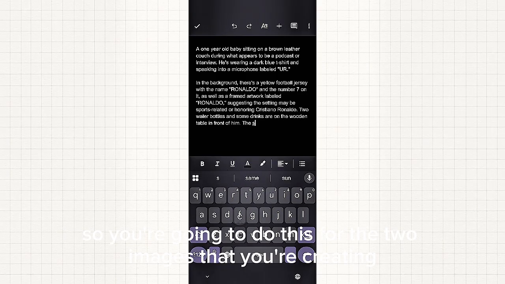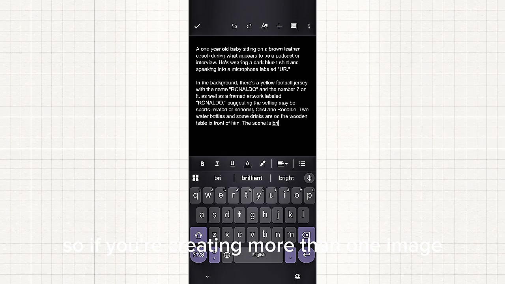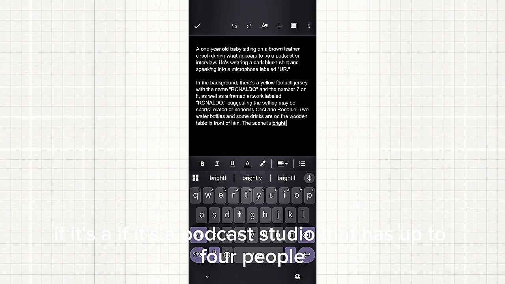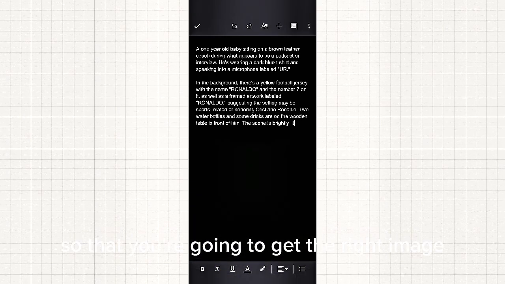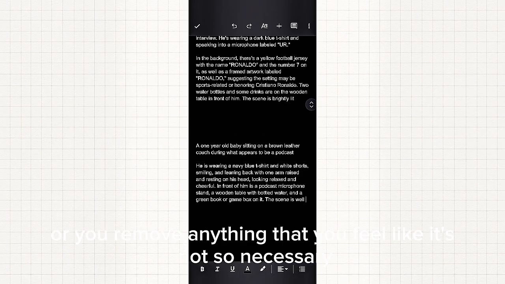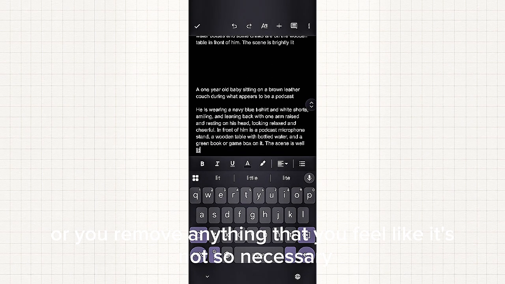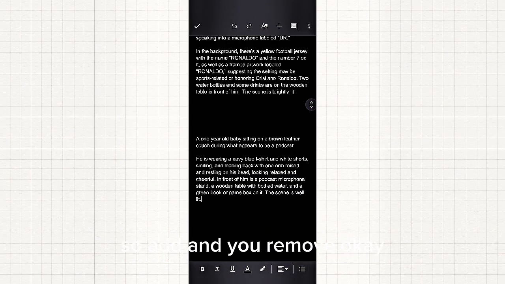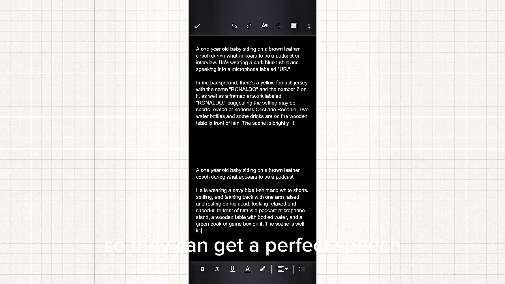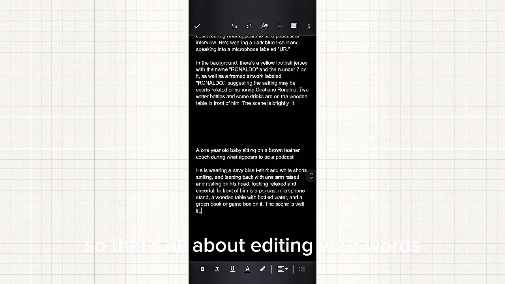So you are going to do this for the two images that you are creating. If you are creating more than one image, if it's a podcast studio that has up to 4 people, you are going to do the same for the 4 people, so that you are going to get the right image. During your editing, feel free to add or remove anything that is not so necessary, because there are so many words here that are not necessary. So add and remove, okay, so they can get a perfect picture. So that's all about editing your words.